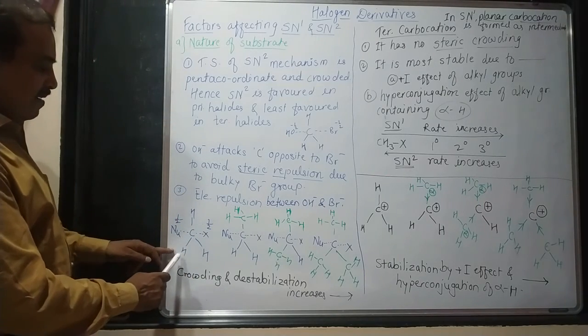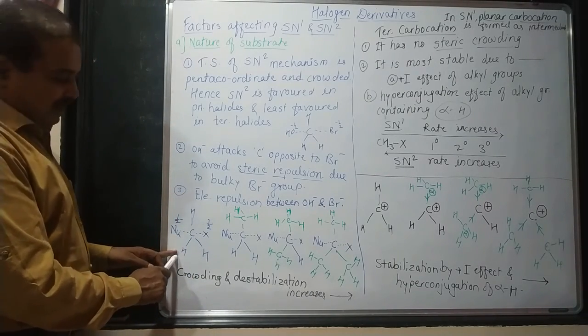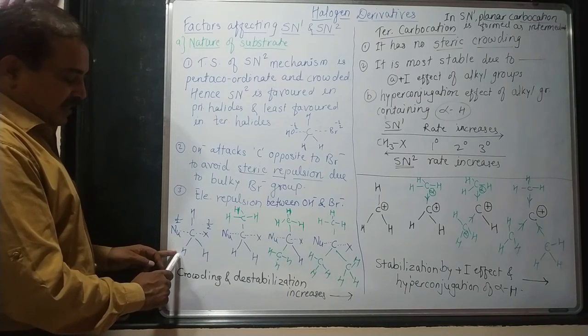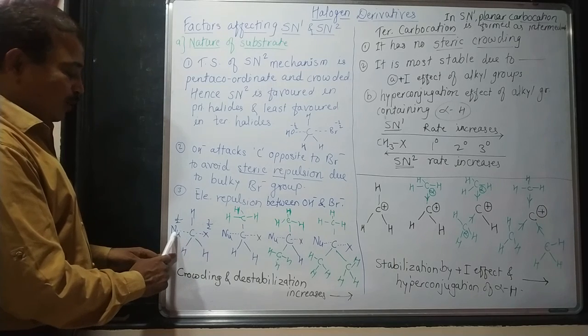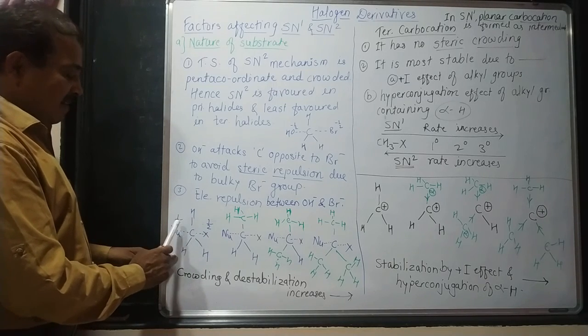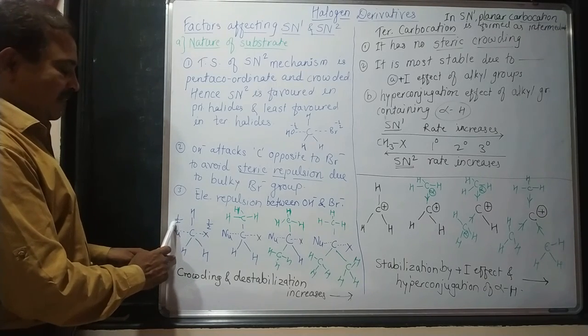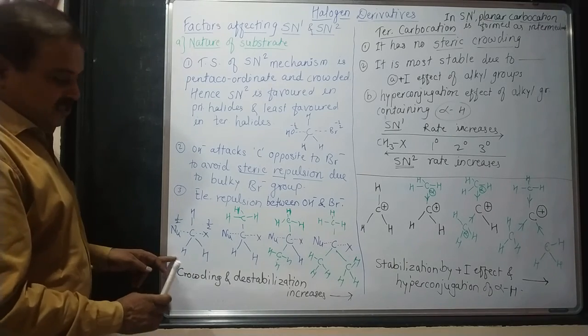Here I have a methyl intermediate compound, which has a methyl group, and the halogen and nucleophile are attached simultaneously. Those have a half negative charge. Here the half negative charge is present.